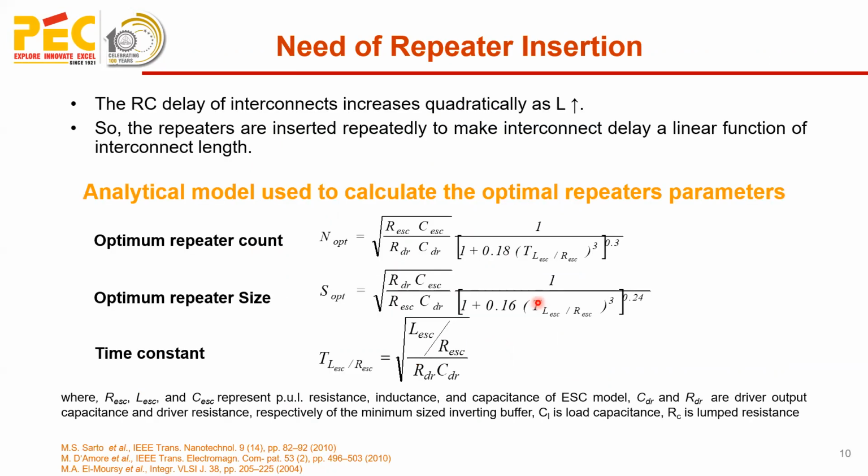Further, in this research work, FinFET and CNFET based driver repeaters were used, and the need is because the RC delay of interconnect increases quadratically as the length increases. So repeaters are inserted repetitively to make the interconnect delay a linear function of interconnect length. So these are the analytical model equations we have used to compute the optimal repeater parameters. And to calculate the repeater count, size, and time constant, we have used these standard analytical equations.